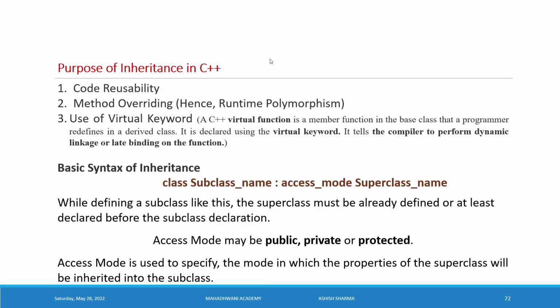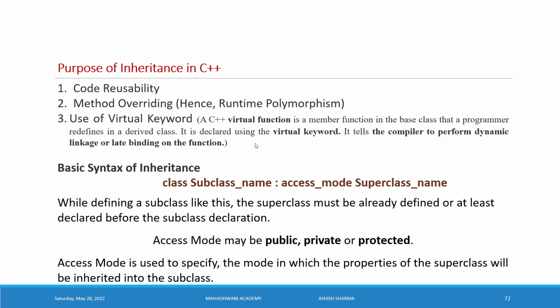Purpose of inheritance. One purpose we already understood: code reusability, so we reuse the code. Second, method overriding, with the use of the virtual keyword. We will understand the virtual keyword in the same session. The virtual keyword is usually used to minimize the duplicacy of the source code. In C++, a virtual function is a member function in the base class that a programmer redefines in a derived class.